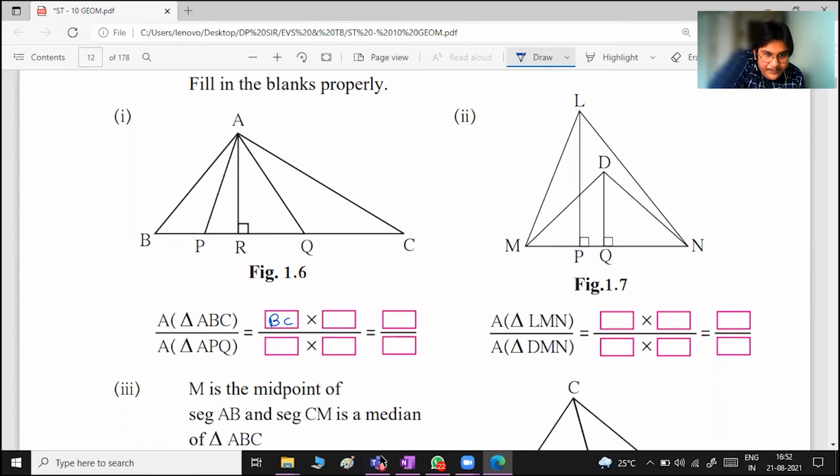It is PQ. उसका हाइट क्या है? ABC का हाइट क्या है? ABC पूरे का हाइट is AR. What is वो छोटा सा APQ का हाइट? It is also AR. It means that in this case